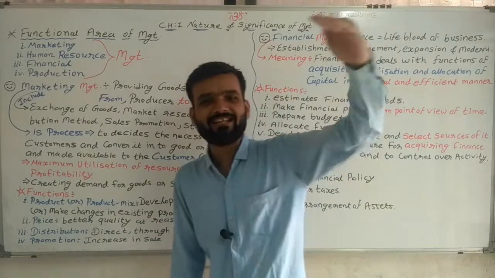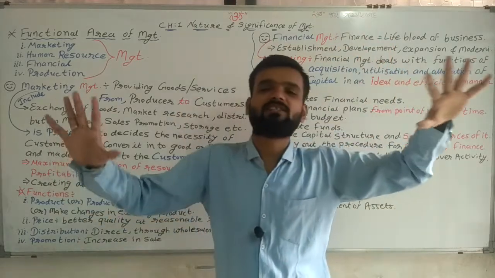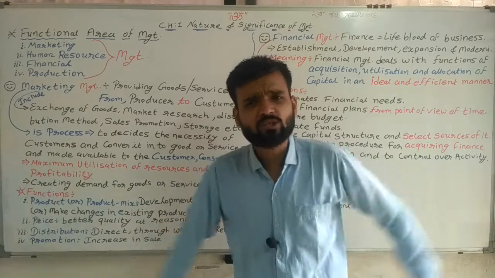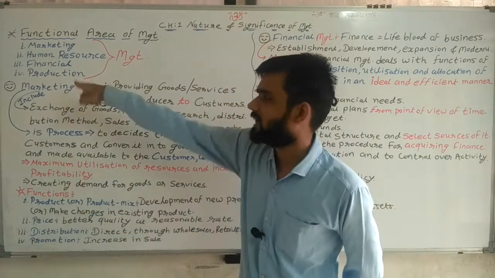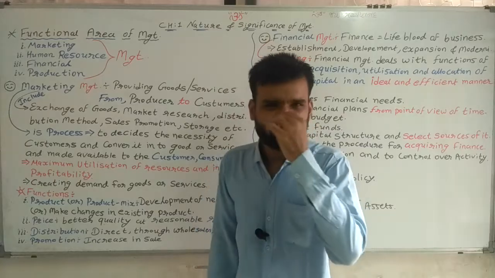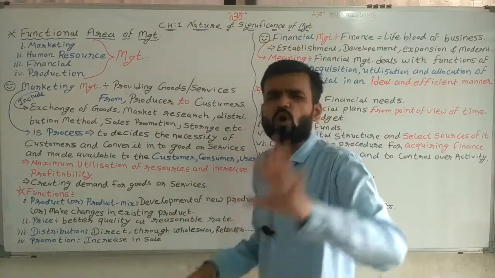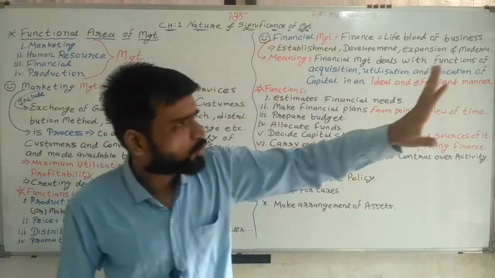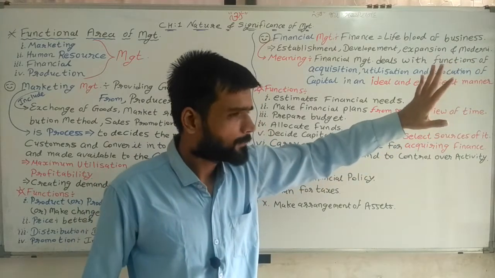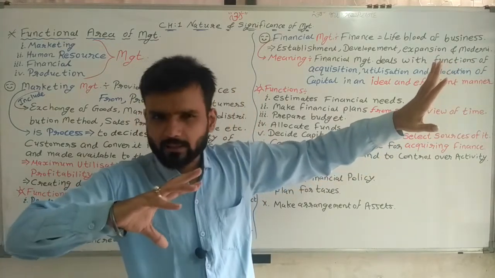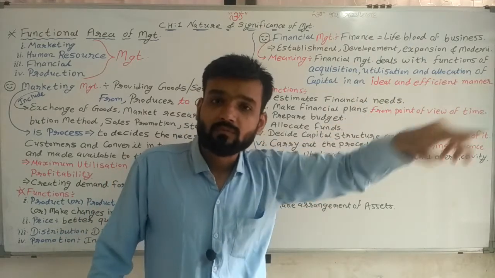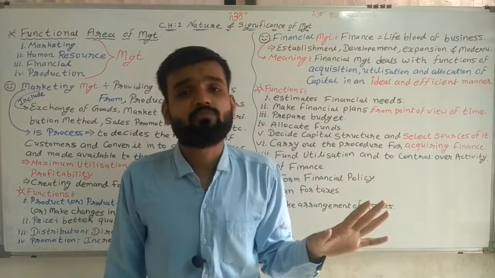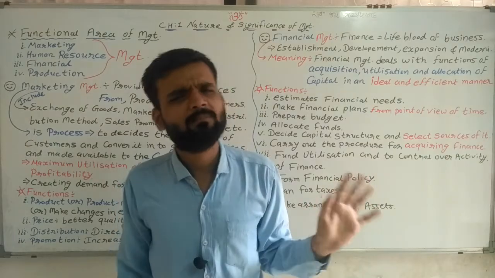Promotion means increase in our sales. How we can increase our sales in the market, that is also part of marketing. These are the four functions which are done in marketing management. So marketing management in short: search what the requirement of the market is, make that type of goods, provide them, then that is marketing management. Clear? Simple.